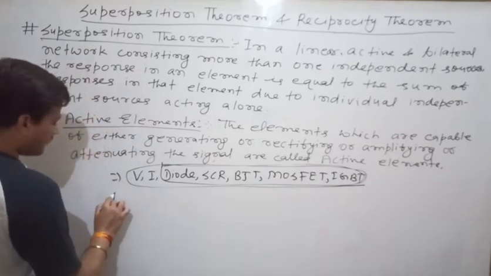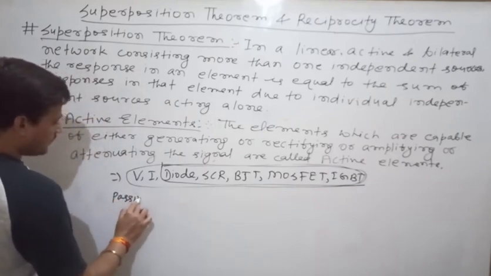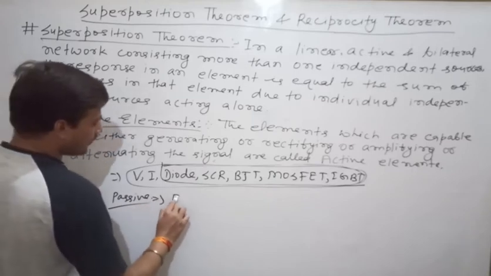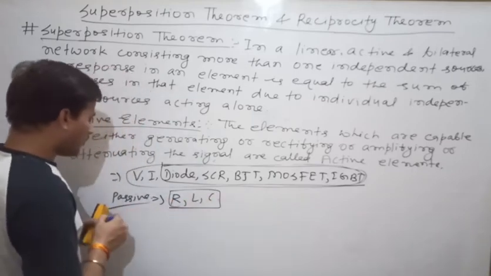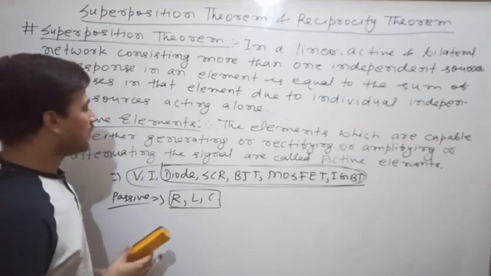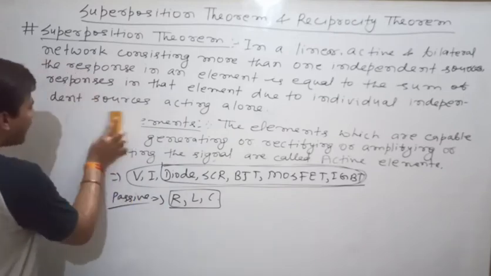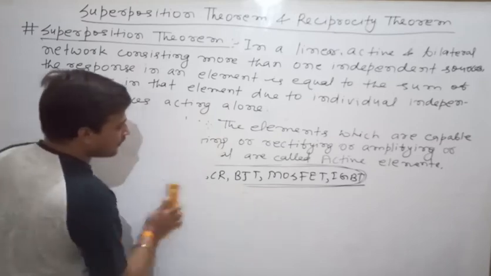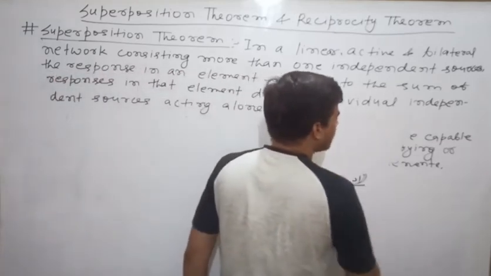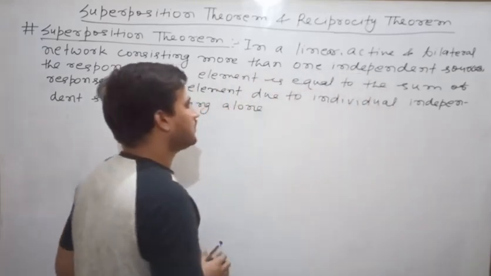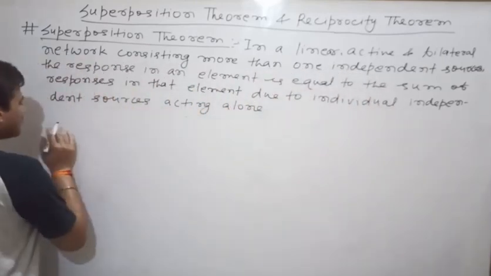Clear? So active means it is okay. Passive means what? Passive elements means you are having resistor, inductor, capacitor. These are examples of passive elements. Clear? Next, see bilateral network. Bilateral network means if an electrical network consists of bilateral elements, then the network will be called a bilateral network.